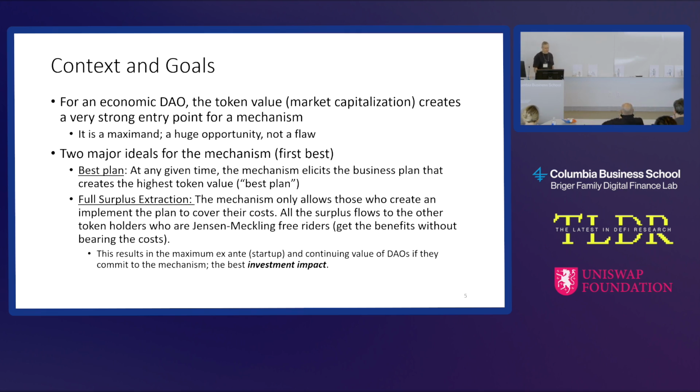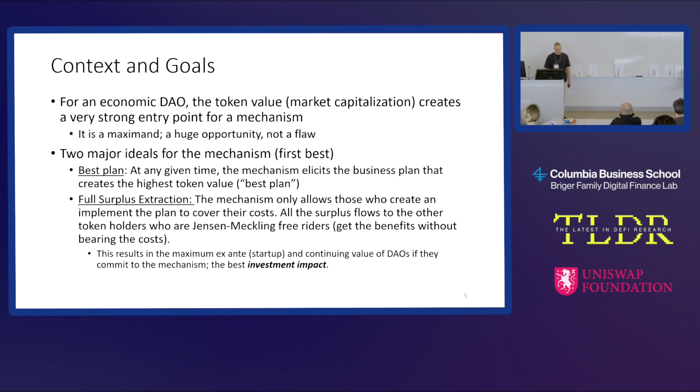So what are the contexts and goals here? There's getting rid of entrenchment, and this is going to get rid of entrenchment, it's over, okay? But we also want to make this a really good mechanism for the DAO, potentially better than corporate mechanisms. Okay, so what are our two goals? We'd like to design the auction mechanism so that at any given time, we're going to pick the best plan. We're going to have the best business plan going forward for the DAO. That's one thing. The second thing, that's kind of obvious.